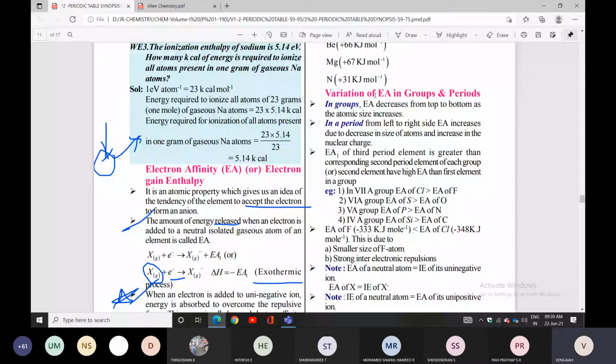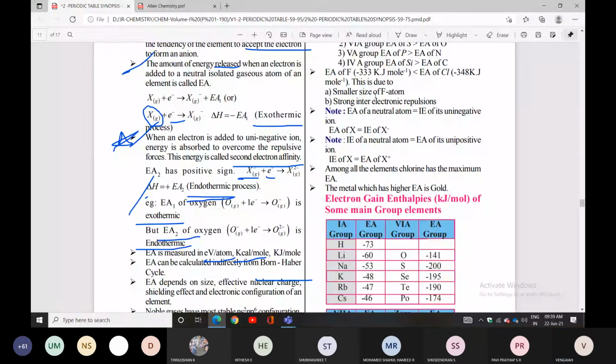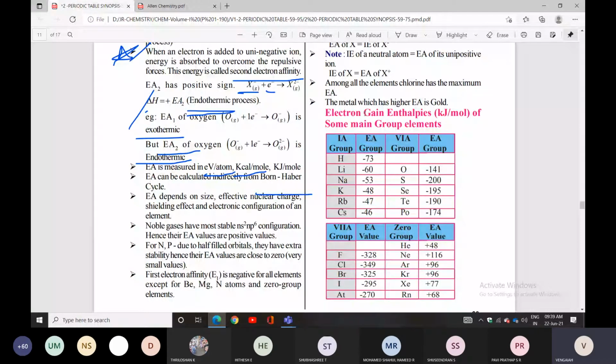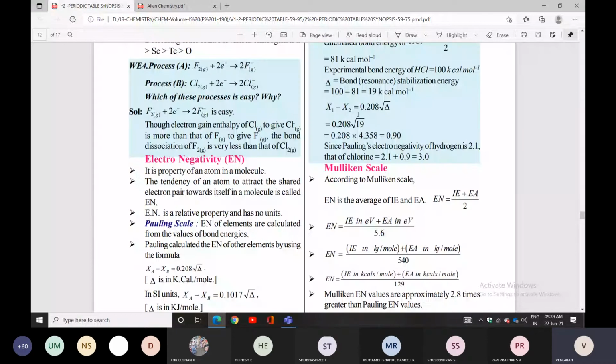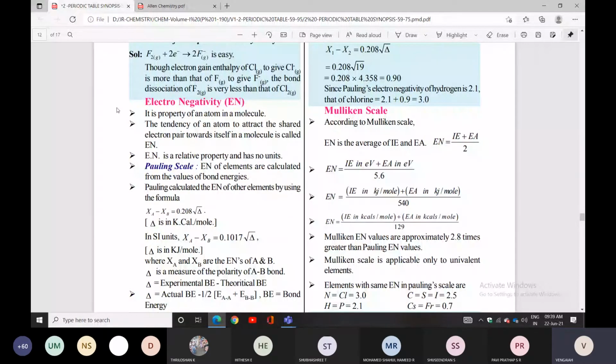Next point. Today we'll discuss electronegativity. That is what I discussed until now, yesterday's topic. Today's topic is electronegativity.